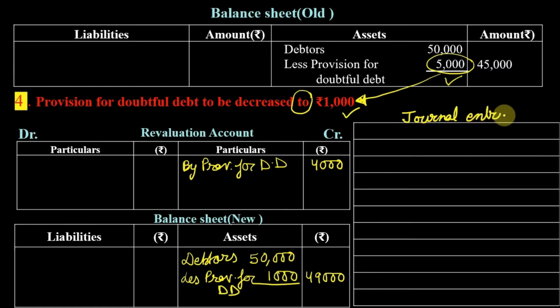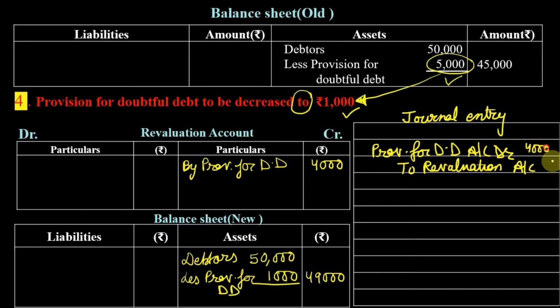The journal entry for provision for doubtful debt transferred on credit side of revaluation account will be provision for doubtful debt account debit to revaluation account. So revaluation account should be credited by 4,000.